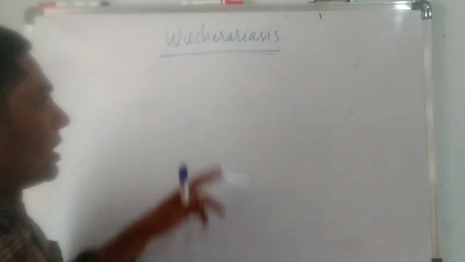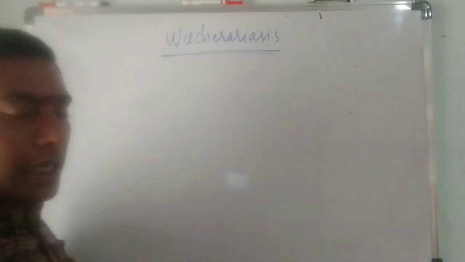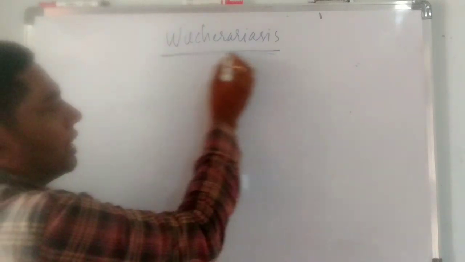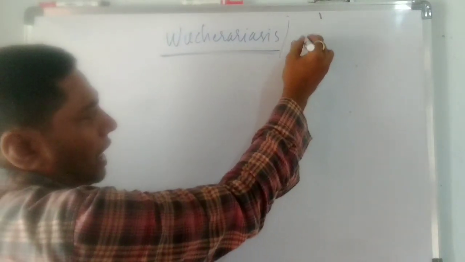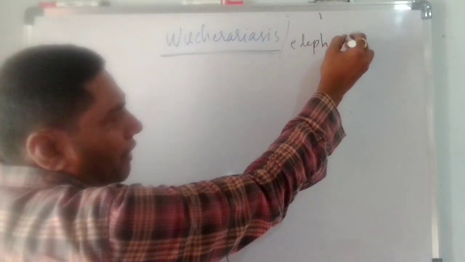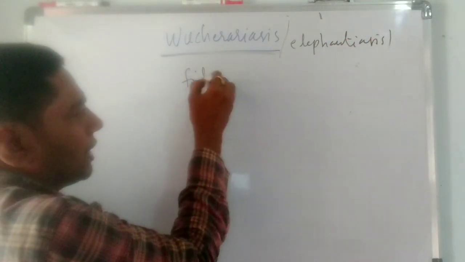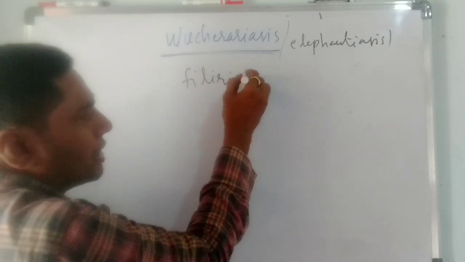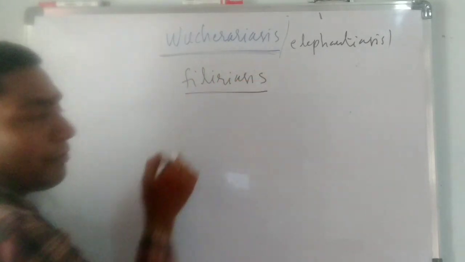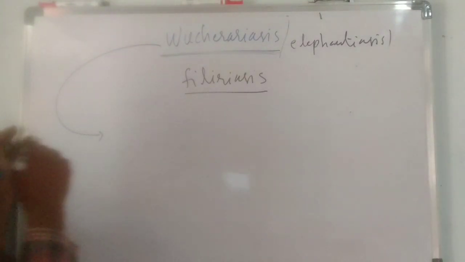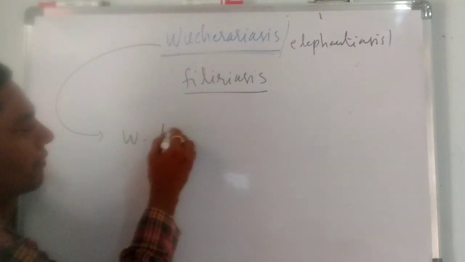The next disease is known as wuchereriasis. Wuchereriasis's other name is elephantiasis, or another name is filariasis. The causing parasite is Wuchereria bancrofti.